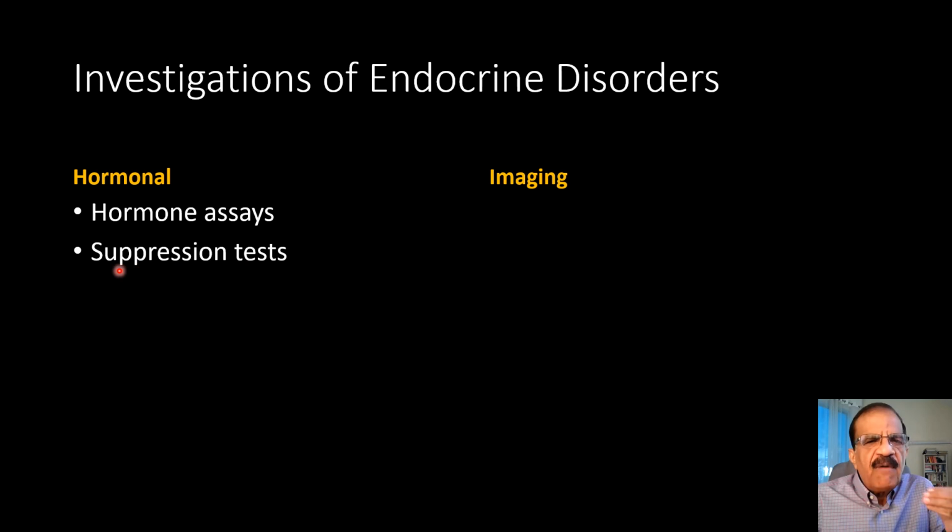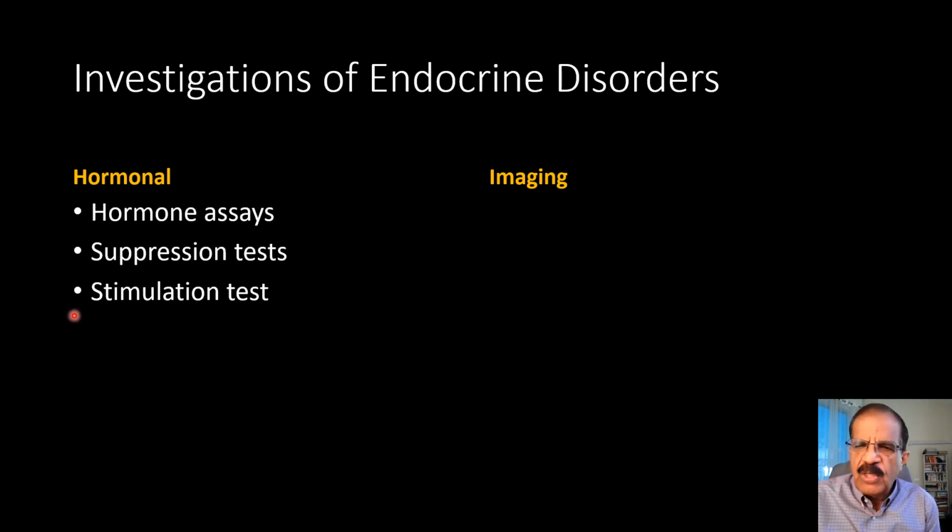If after administration of that agent the target hormone is not suppressed, we draw the inference that hypersecretion is pathological, indicating that there is some disease. So this would actually pick up the abnormality before the hormones go above the normal range. So suppression tests are relatively more tedious, expensive, more demanding, and not widely available.